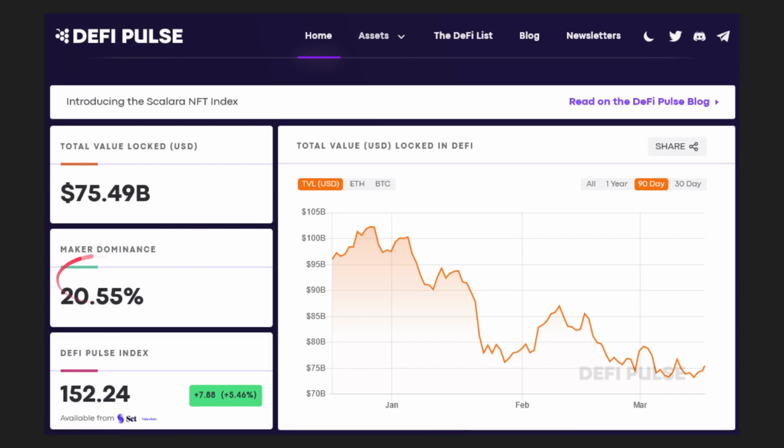We see currently 20% of that is invested in Maker. So Maker DAO, these are the creators behind the DAI stablecoin. Here we see a significant amount of that money is invested into Maker. We also see on the right side total value USD locked in DeFi. This is on a 90-day scale, 90-day period, but we can put this to all-time high,